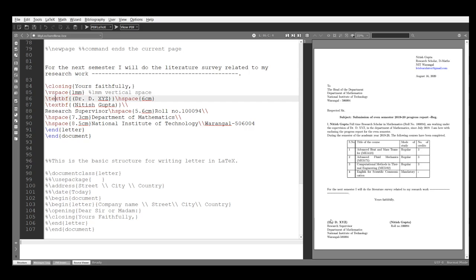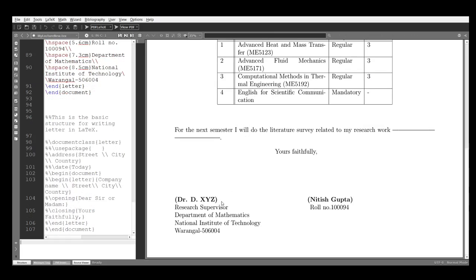Now I will write the name here in bold form. Okay, for bold form, this text, Dr. XYZ, this text I want in bold form. So for this I will use \textbf. Okay, so in the same line, see here, in the same line I have to write this also. That means what do I need? I need horizontal distance, means horizontal space also.